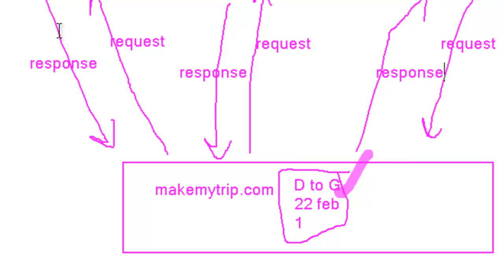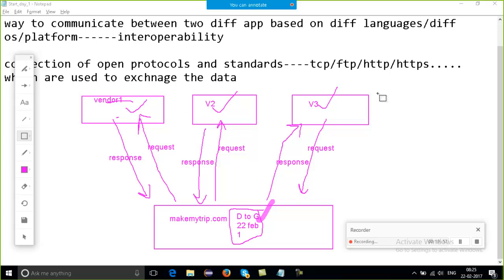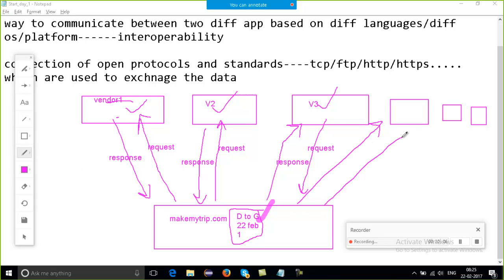Right? One more thing, there may be some more vendors, and again the same thing, the request will be sent to those vendors also, but maybe the response does not come. So what does it mean? They don't provide the service from Delhi to Goa, or any of the conditions are not satisfied.